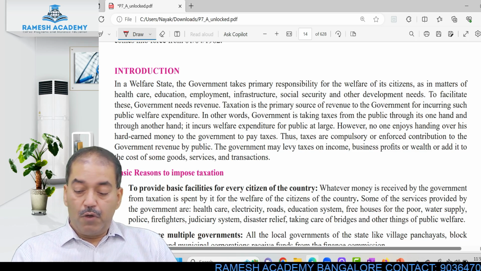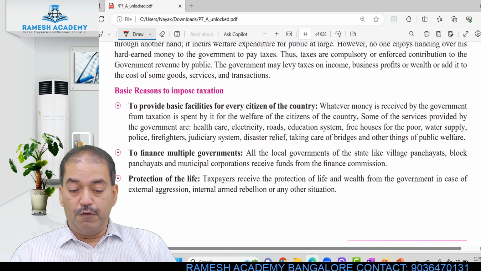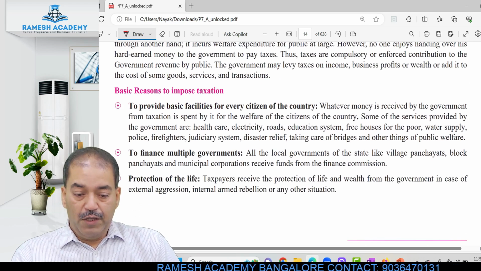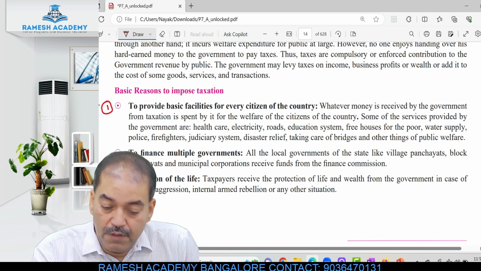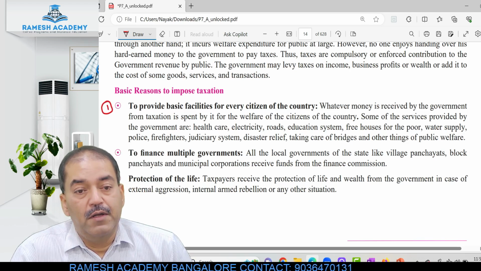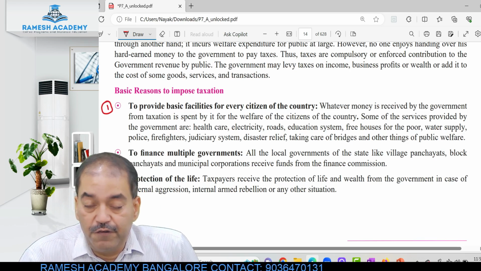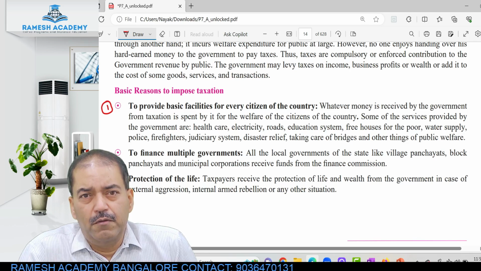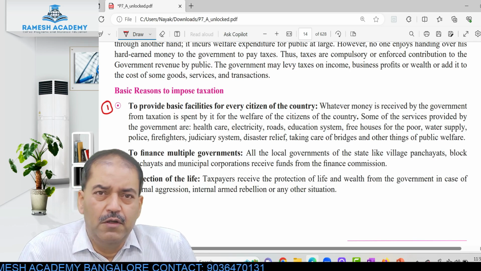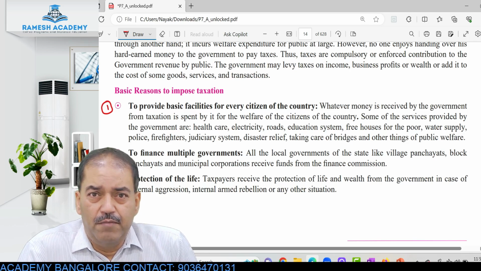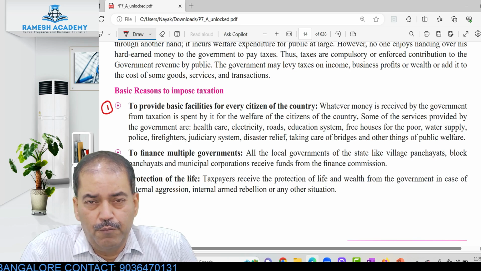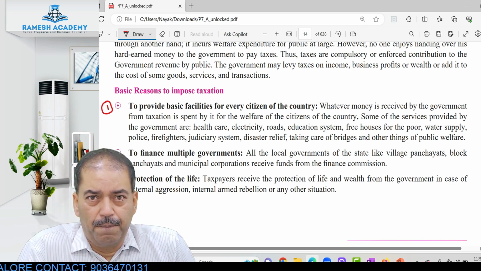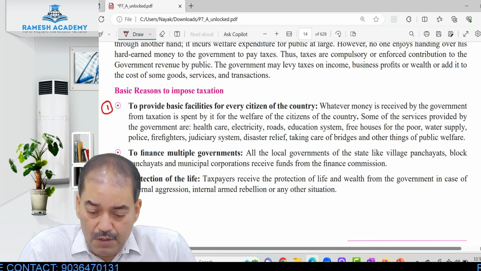Now, what are the basic reasons for imposing tax? Let us come to each of these reasons. I'll number the reasons here. The first one is to provide basic facilities for every citizen. Water, road, electricity, medical, healthcare facilities, education, primary schools and colleges, educational institutions.